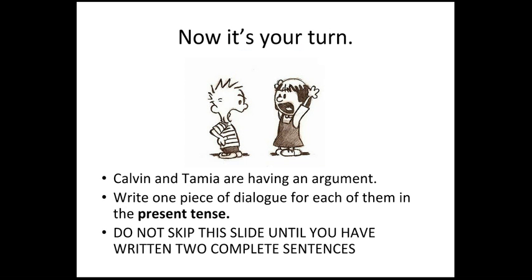And you're going to do the same thing using this illustration. This is Calvin and Tamia. They're having an argument. What you're going to do is write one piece of dialogue for each character in the present tense to show that they are having an argument, to introduce a conflict between the two characters. These need to be full sentences, punctuated correctly in the present tense. Do not skip this slide until you've written these two complete sentences.